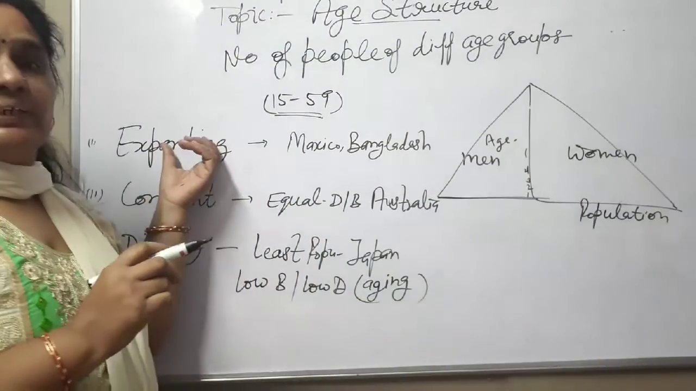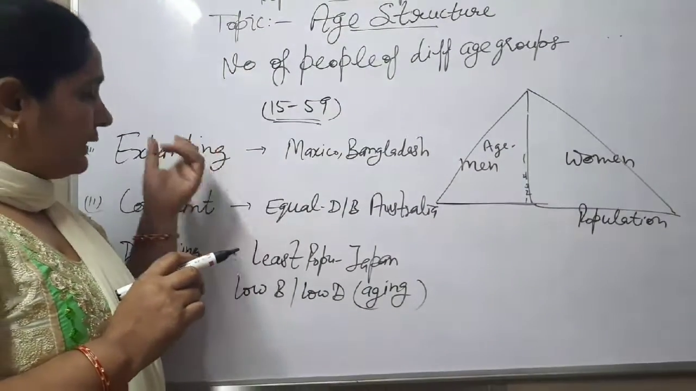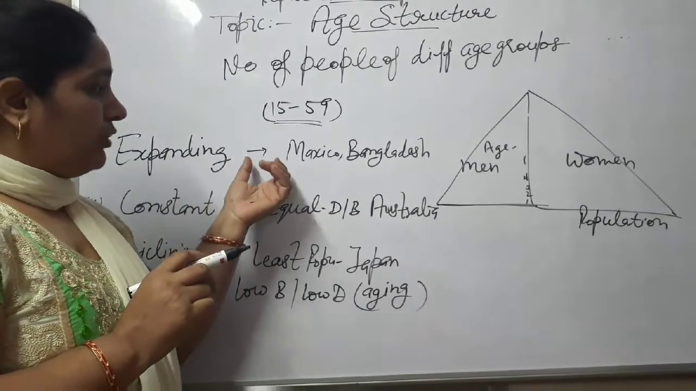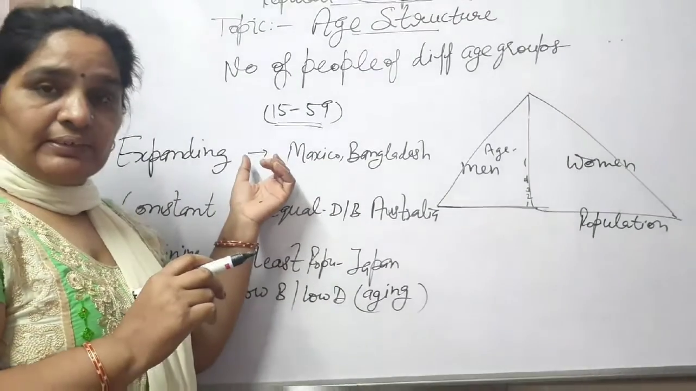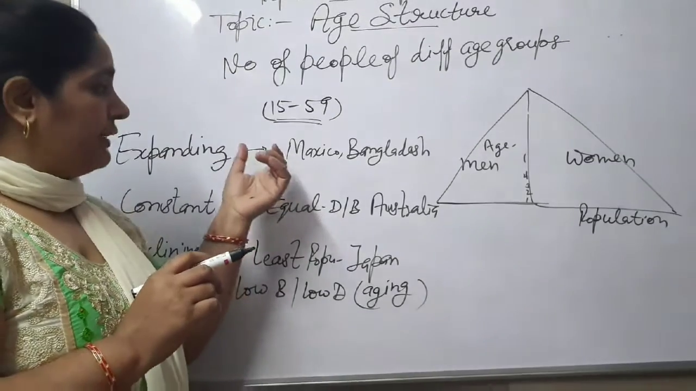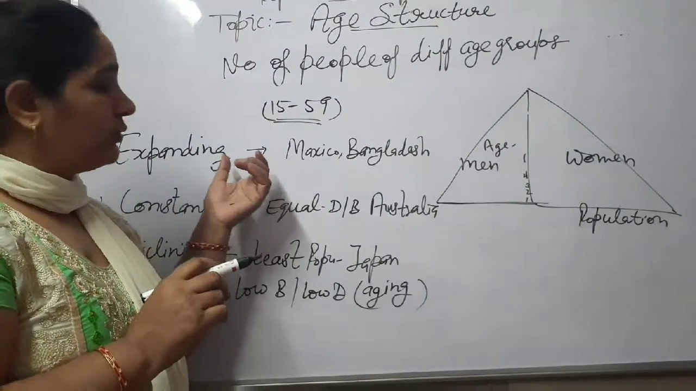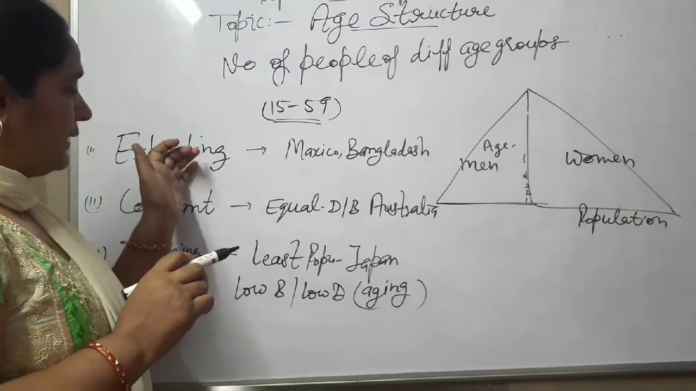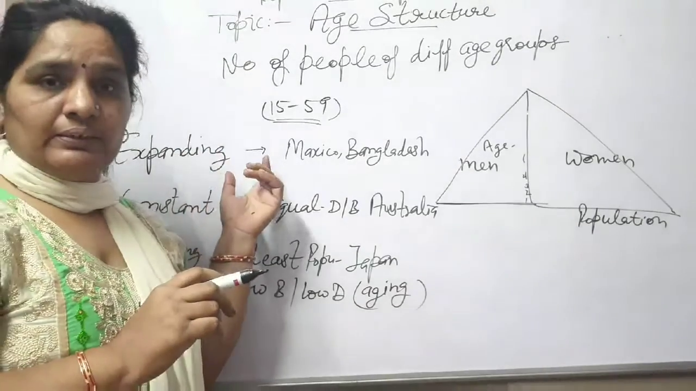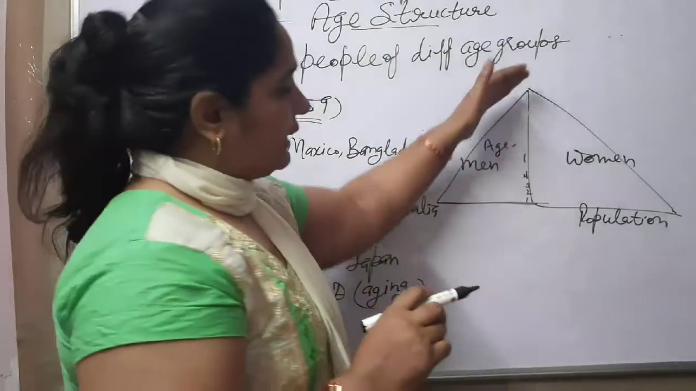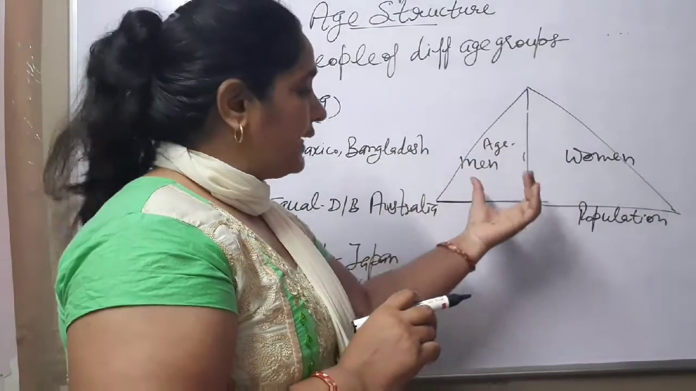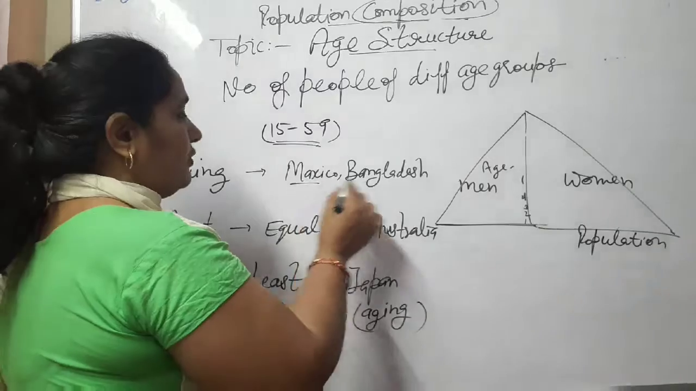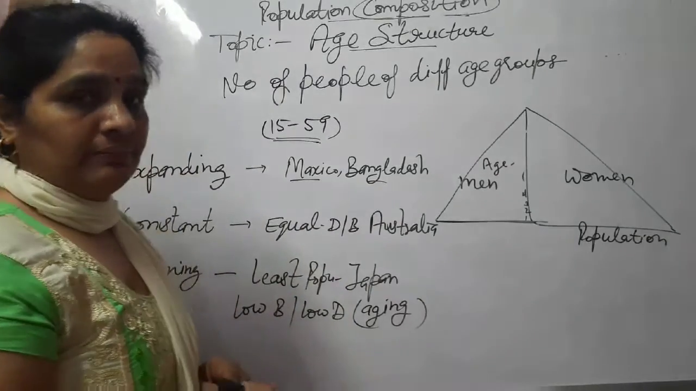Basically, in those countries where the birth rate is high, the people are not aware about lifestyles, not aware about the medical facilities like that. So in those countries, according to birth rate, death rate is also high. So the graph will be in triangular shape, and such kind of population is found in Mexico and Bangladesh.